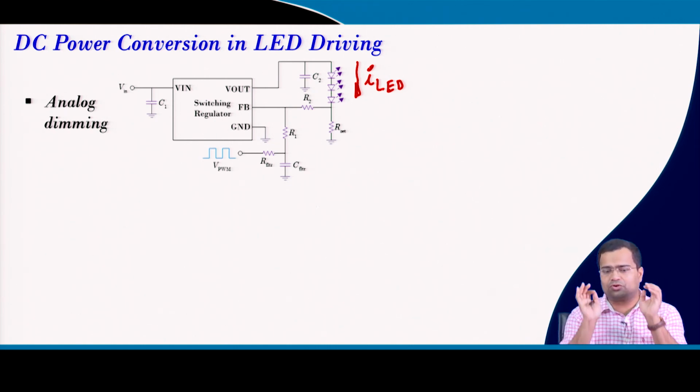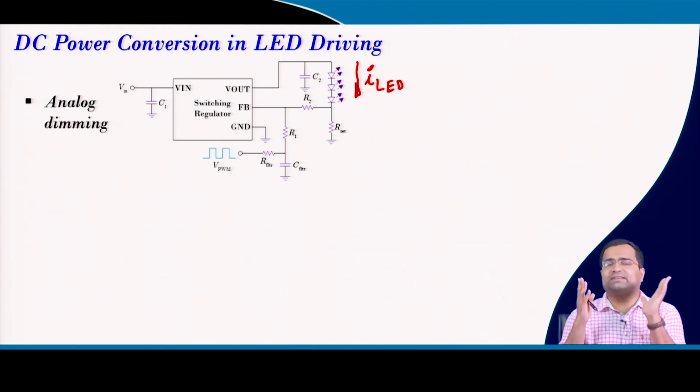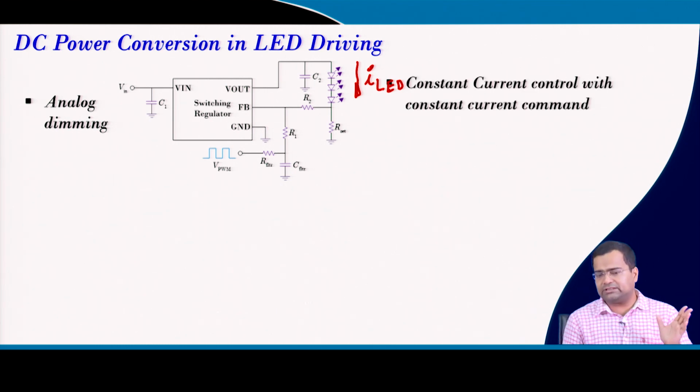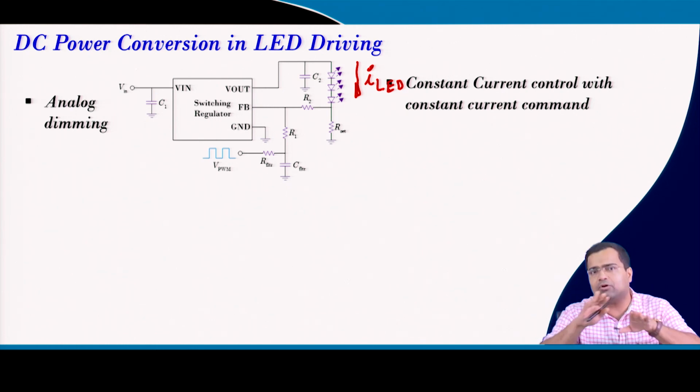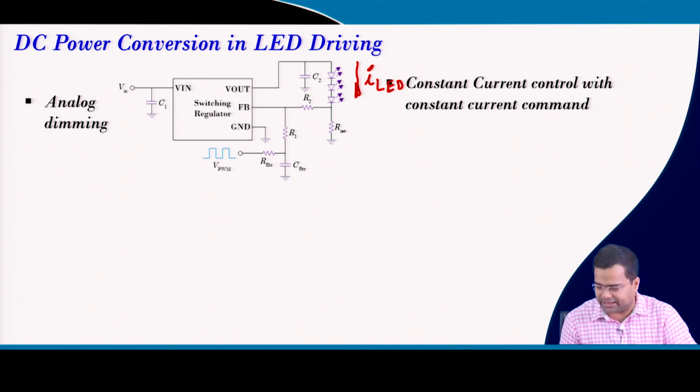So one way to control the brightness of the LED is by controlling the current in a continuous fashion. That means if we reduce the current, the brightness will get reduced. If you increase the current, it increases. So this is a constant current control depending upon what current command you are sending. This is analog dimming, where we are strictly maintaining the constant current.